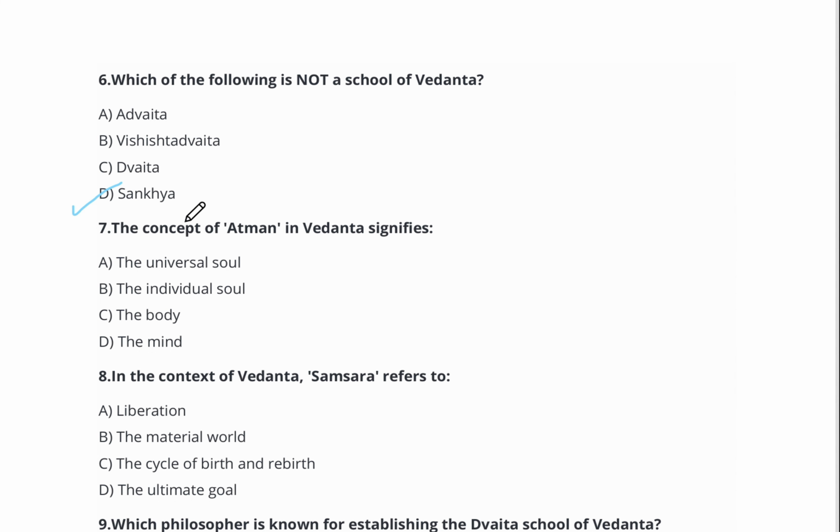Question number 7. The concept of Atman in Vedanta signifies option A, the universal soul. Option B, the individual soul. Option C, the body. Option D, the mind. The right answer is option number B, the individual soul.